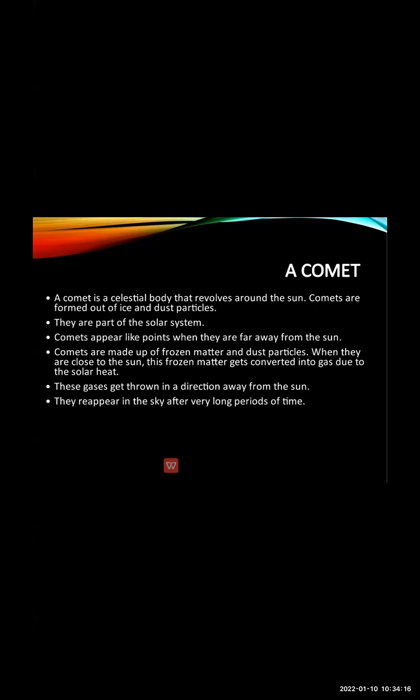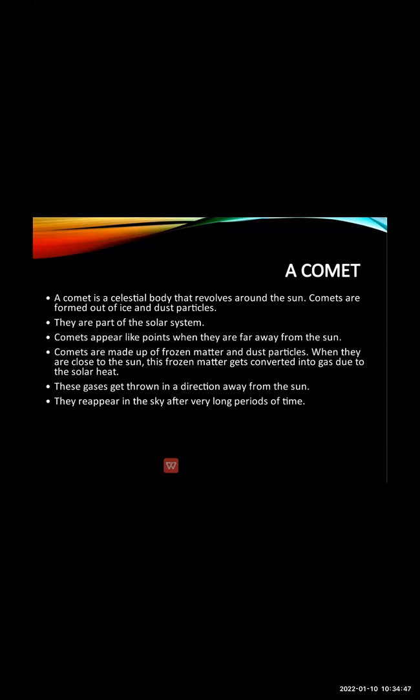Okay, as you all know, comets are made up of frozen matter and dust particles. Now, when these comets come very close to the sun, what happens? The frozen matter gets converted into gases due to the solar heat. As you all know, the sun is very hot. So if the comet comes near the sun, it will start melting due to the solar heat.